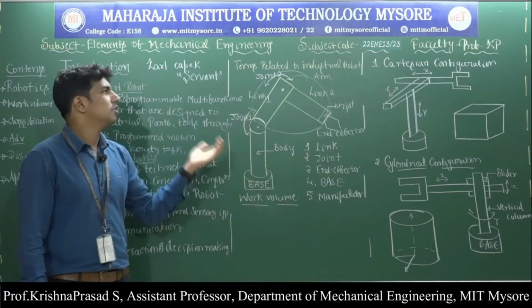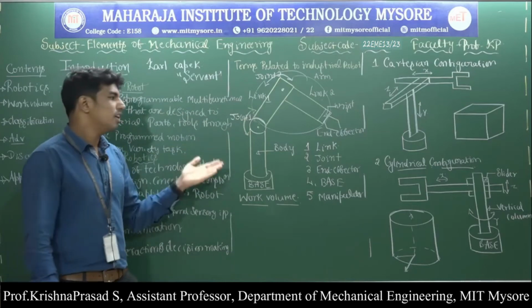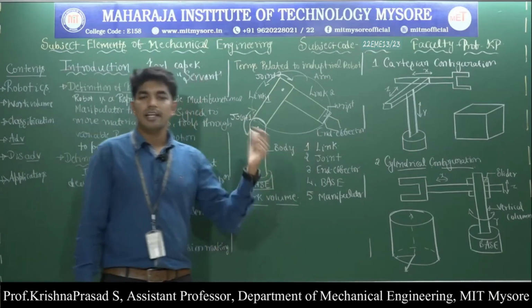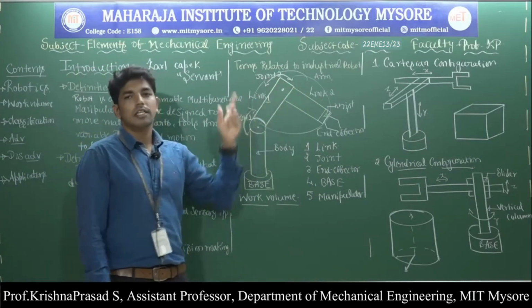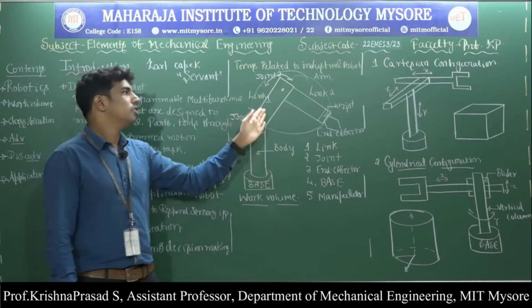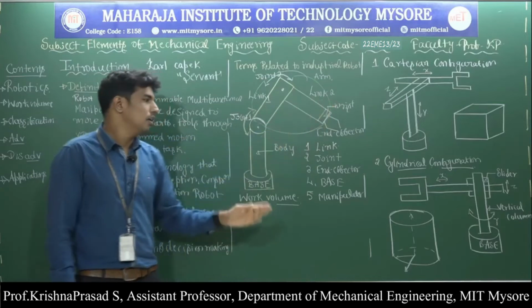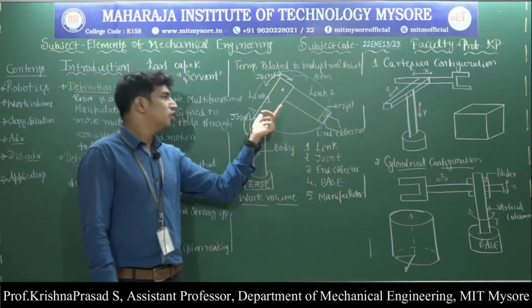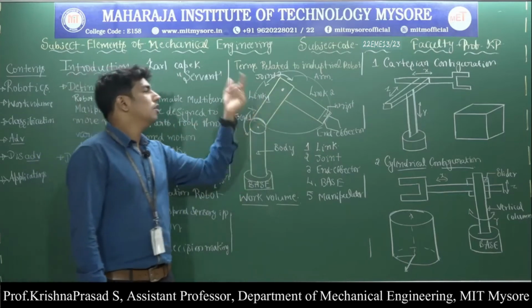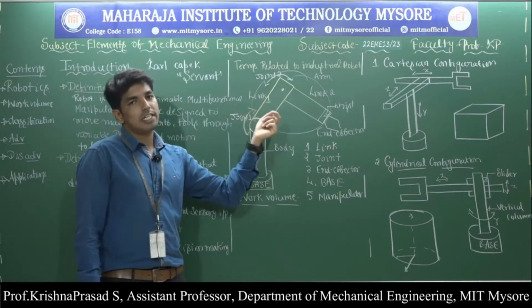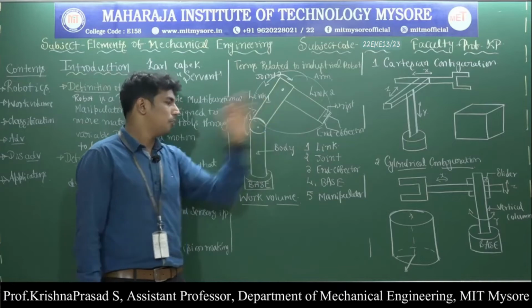I repeat, what are the terms related to the industrial robot? Very first one, it is called the link. A link is a rigid member that connects the joint. The motion of the input link gives the various motion to the output link. Then what is meant by the joint? A joint integrates the two links together, so it provides the controlled relative motion between the input link and output link.